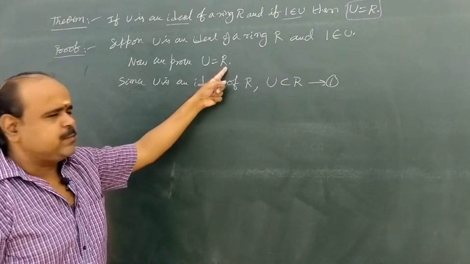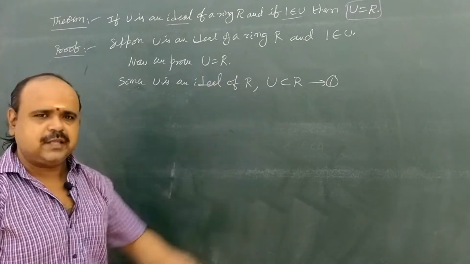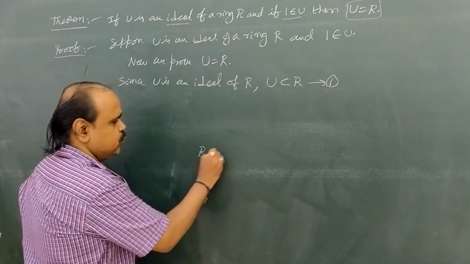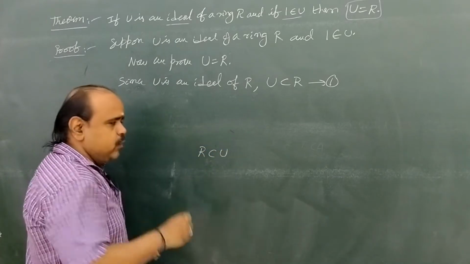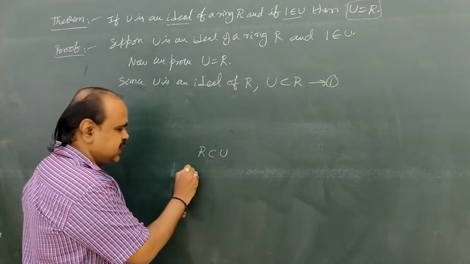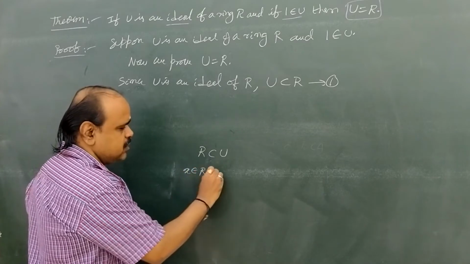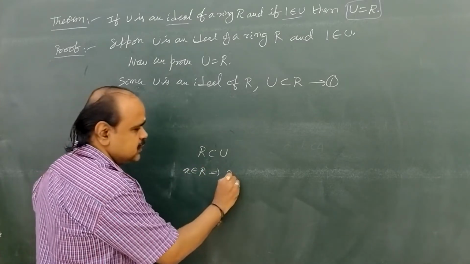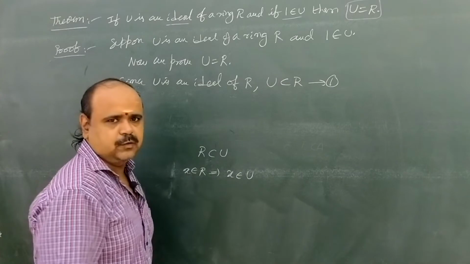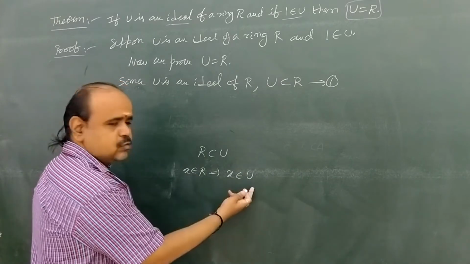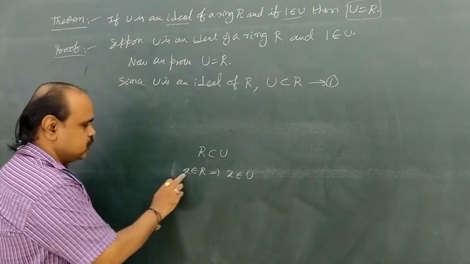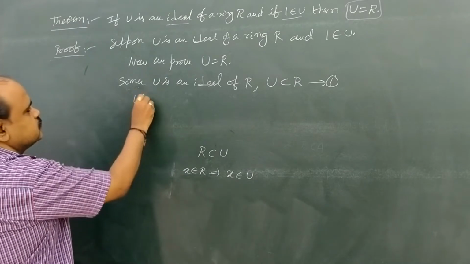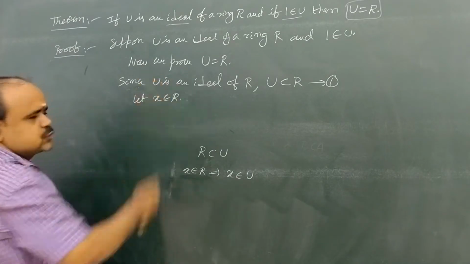To say U equal to R, what remains? R is a subset of U. So next we are going to prove R is a subset of U. How can we prove R subset U? If we take any element x in R, then we are going to prove the same x belongs to U. If an element taken in R comes in U, then R is a subset of U. So for that, let x belong to R.